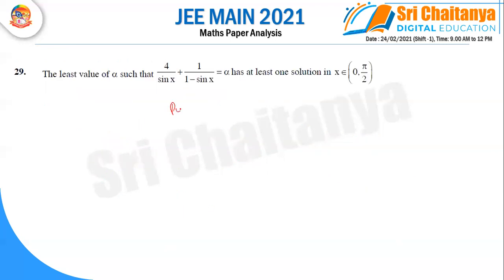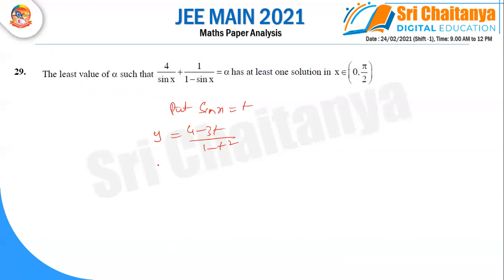Next, here they are saying the least value of alpha, they are saying 4 by sin x plus 1 by 1 minus sin x, it is alpha, and least value of alpha for at least one solution for x belongs to 0 to pi by 2. So I'm assuming sin x is equal to t. After substituting sin x is equal to t, then you can get that function, you can write 4 minus 3t by 1 minus 3t square.